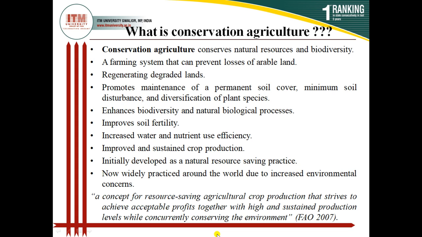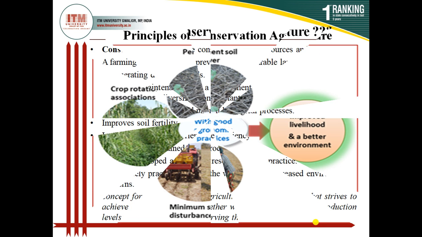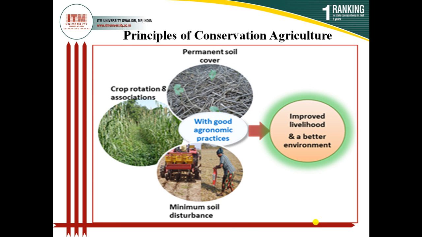So environmental concern, or conserving the environment, is one goal. Sustainable production level is another goal. High yield is another goal, and acceptable profit. That is the meaning of these different components of conservation agriculture, which are combined together. So this definition of conservation agriculture is derived by FAO, Food and Agriculture Organization, in 2007. So this is the principle of conservation agriculture.